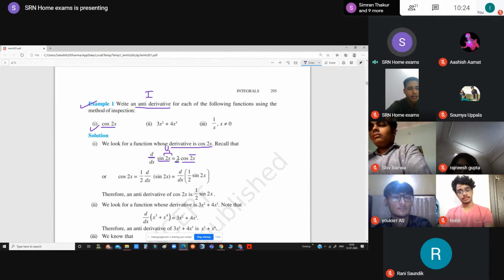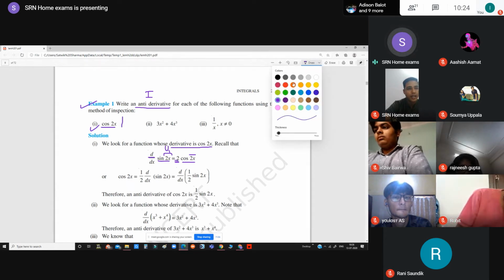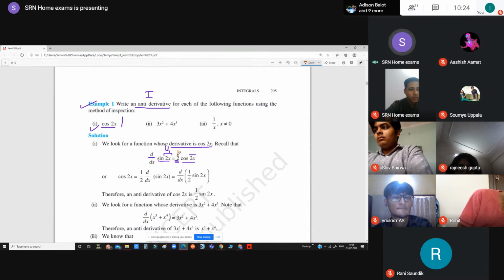So it will be written in the starting. This is the concept of chain rule we have studied in differentiation. Now the question given to us is cos 2x, right? So this 2 is coming as an extra factor, so we will shift this 2 to the left hand side.